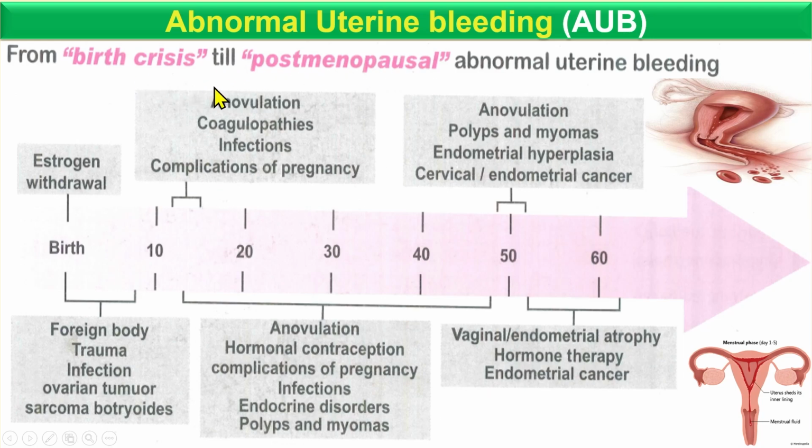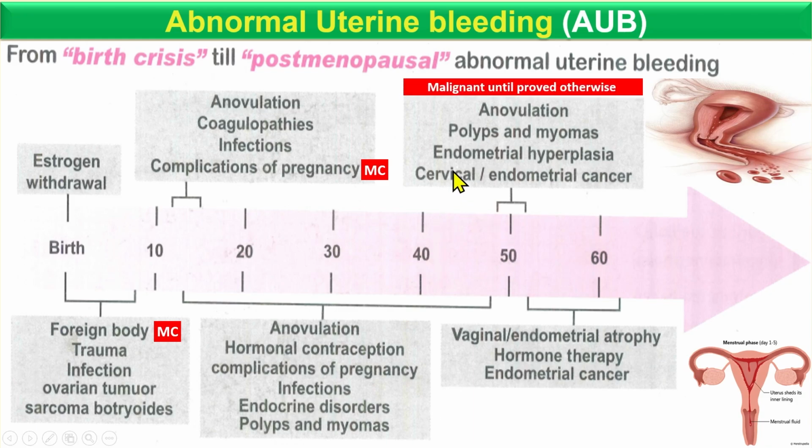Here are the age-related etiologies. For example, in the birth age, estrogen withdrawal, and in the early age before puberty, the most common cause is the foreign body. Okay, so these are other causes, but most common is the foreign body. And after puberty, you mostly see the complication of pregnancy. For example, the ectopic pregnancy, the mole or antepartum hemorrhage, postpartum hemorrhage, which is due to the atonia or anything which can complicate the pregnancy.